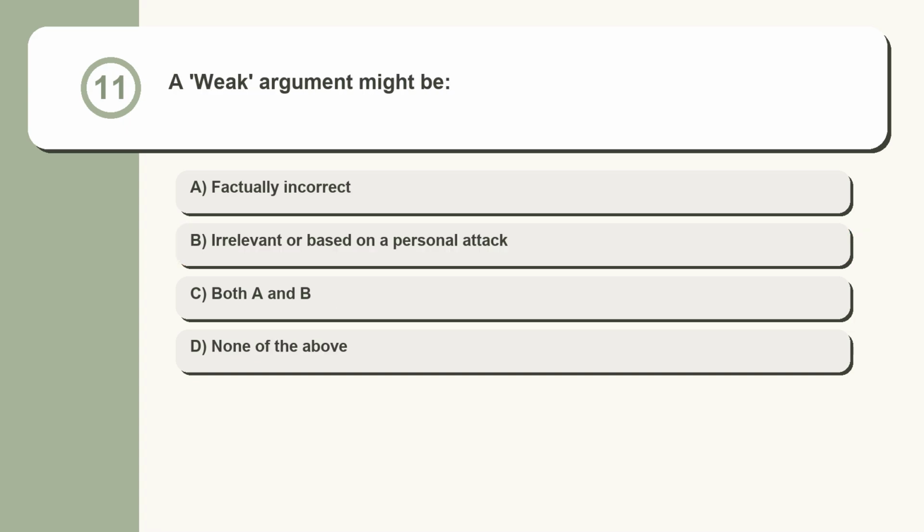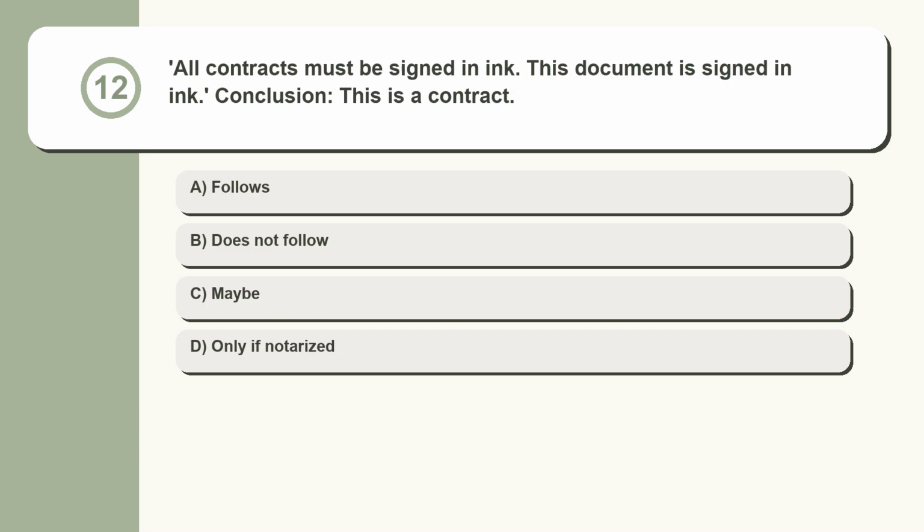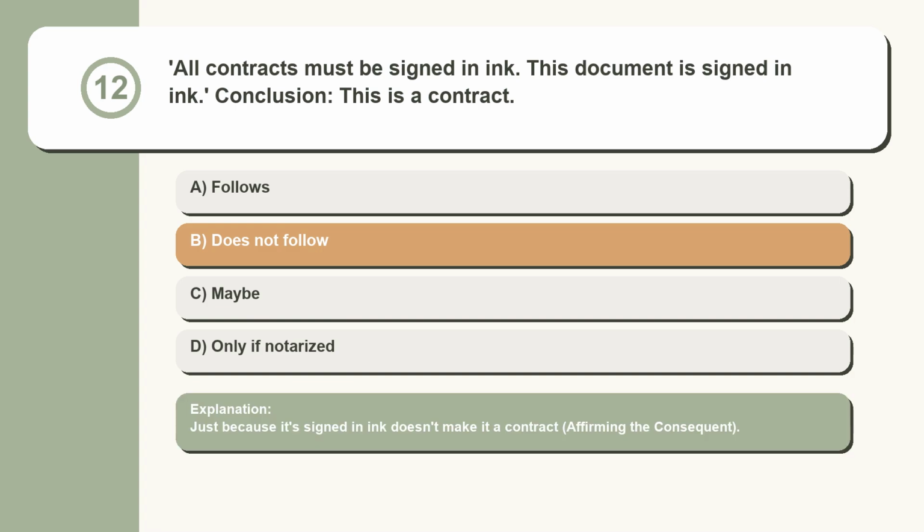Question 11. A weak argument might be factually incorrect, irrelevant, or based on a personal attack. Both A and B. None of the above. Arguments can be weak due to irrelevance or lack of factual support. Question 12. All contracts must be signed in ink. This document is signed in ink. Conclusion: this is a contract. Follows. Does not follow. Maybe. Only if notarized. Just because it's signed in ink doesn't make it a contract, affirming the consequent.